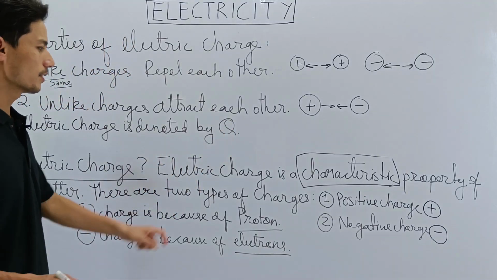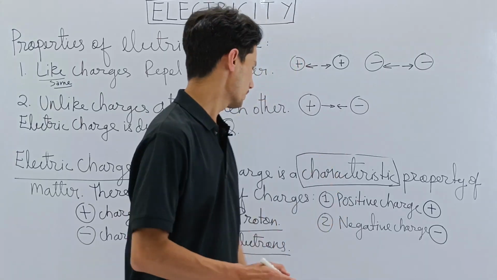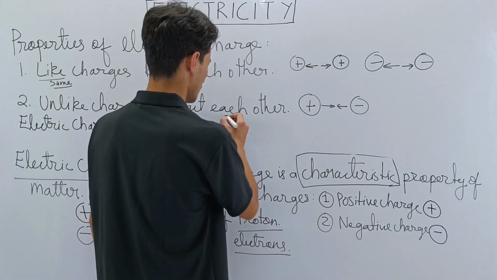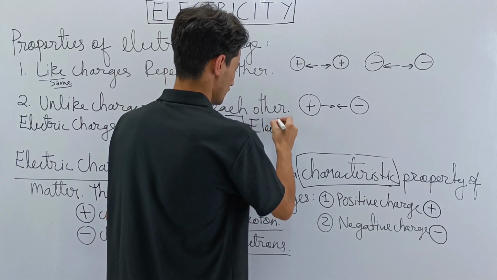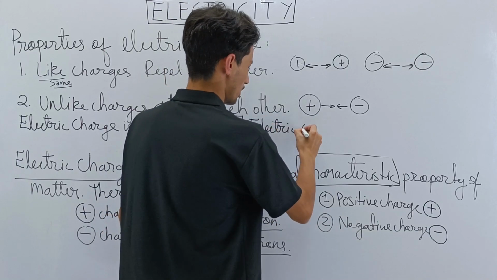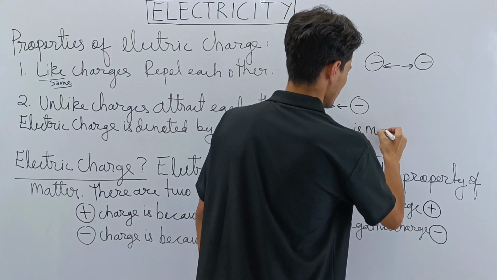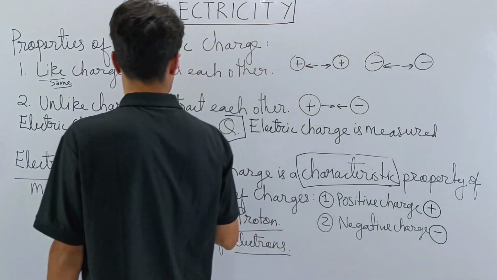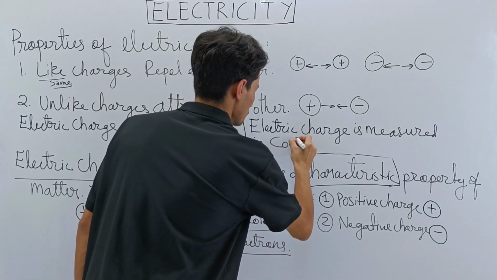Then electric charge is measured in coulomb. Let me just write here. Electric charge is measured in coulomb.